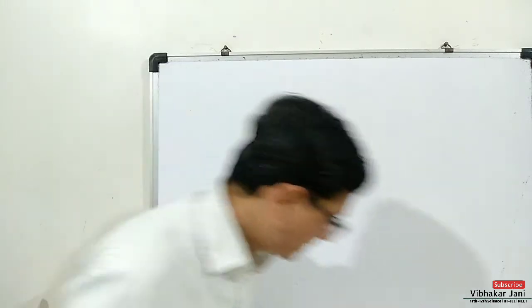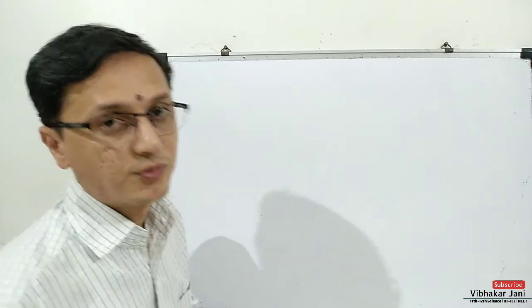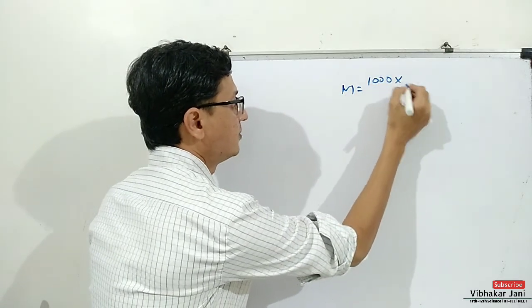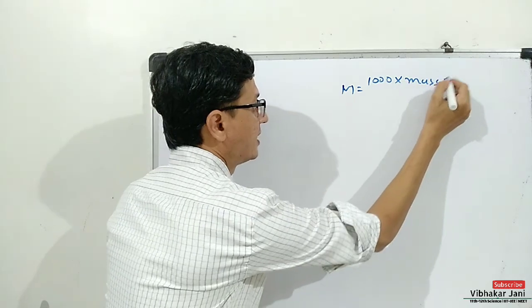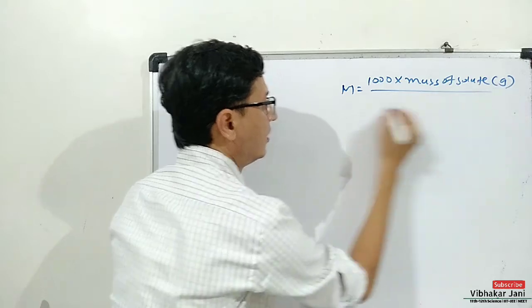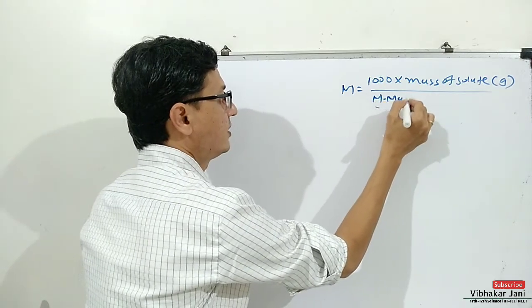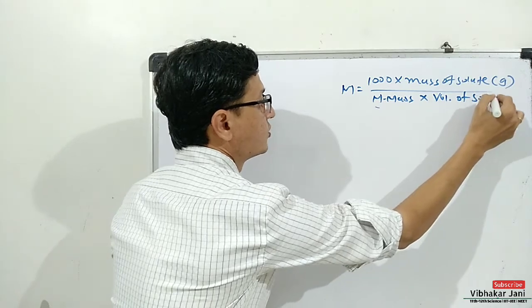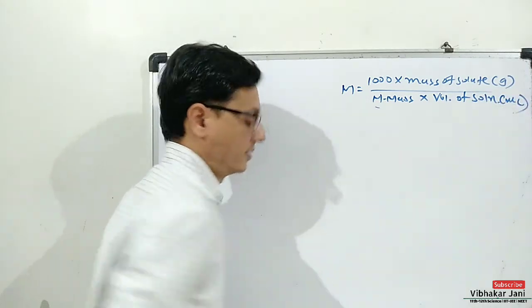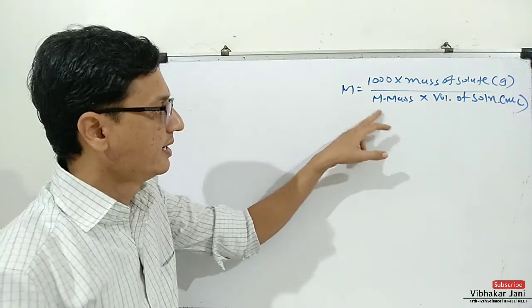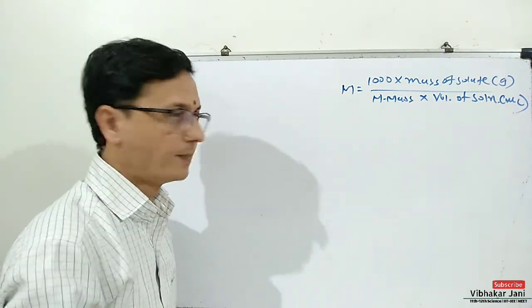Suppose, first of all, let us write the formula of molarity. Molarity is equal to 1000 multiplied by mass of solute in gram upon molecular mass multiplied by volume of solution in milliliter. So this was the formula of molarity which we have already discussed in our previous video.